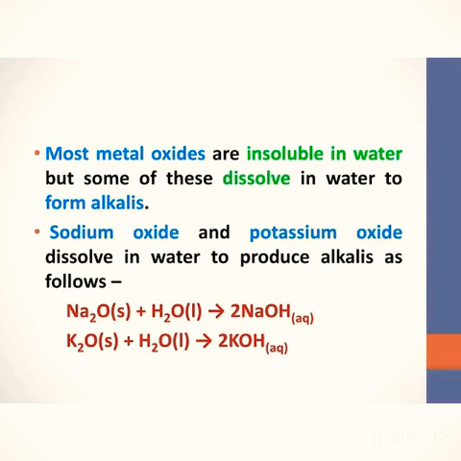Most metal oxides are insoluble in water, but some of them dissolve in water to form alkalis. Sodium oxide and potassium oxide are examples. Sodium oxide and potassium oxide dissolve in water to produce alkalis as follows. Na2O plus H2O gives 2NaOH, that is sodium hydroxide is formed. Potassium oxide plus water gives 2KOH, that is potassium hydroxide. It also comes under a base.